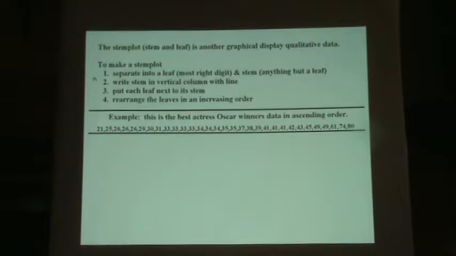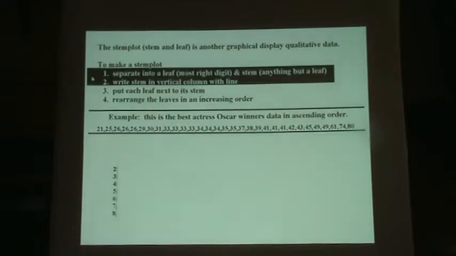So, step one is to separate the data into a leaf, which is the digit that is most to the right. In this case, the leaf would be 1, and the leaf here would be 5, and the leaf on 26 would be 6. And I'll show you how that looks. And then you write the stem, which would be the number, not the leaf, in a vertical column with a line. So it looks like this.